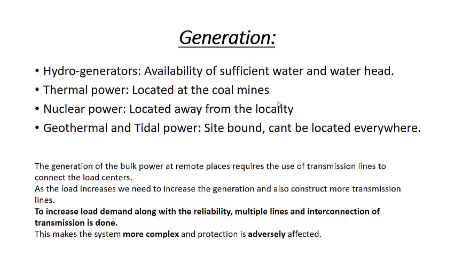Also, as load increases, we need to increase the generation, and to transmit that generated power to the load, we need to construct more and more transmission lines.